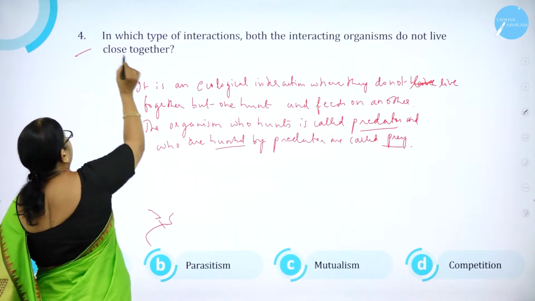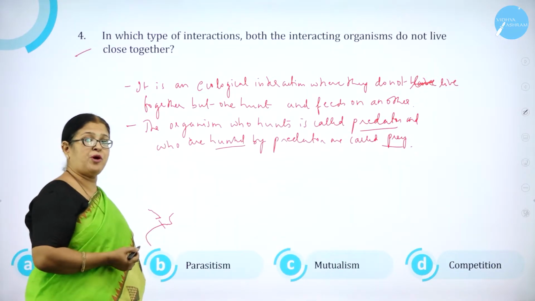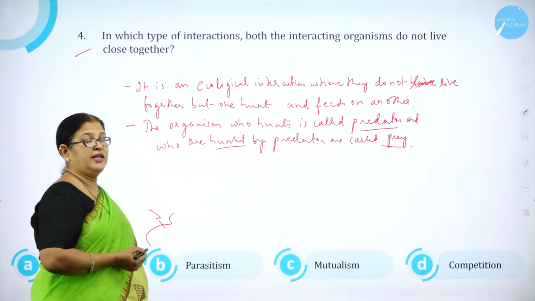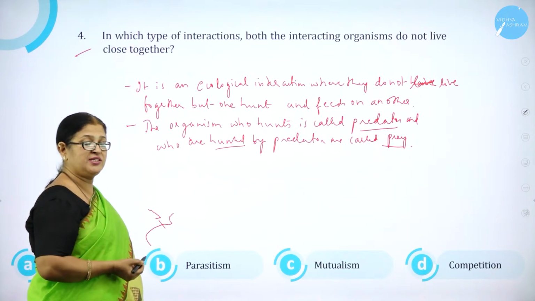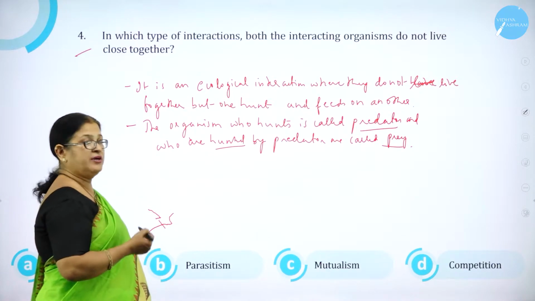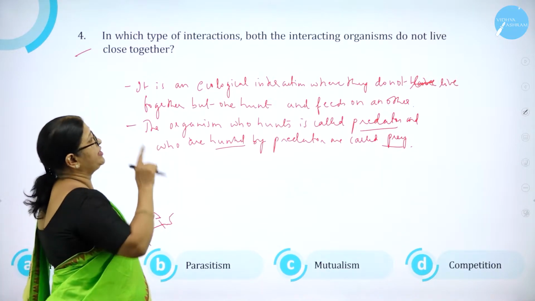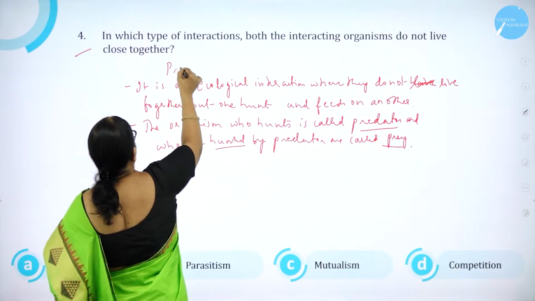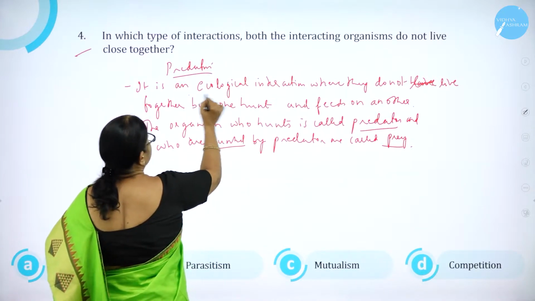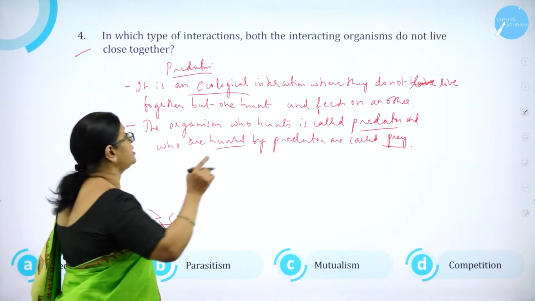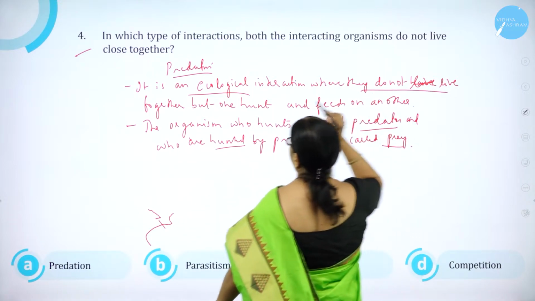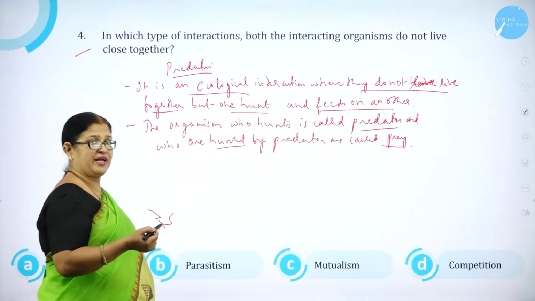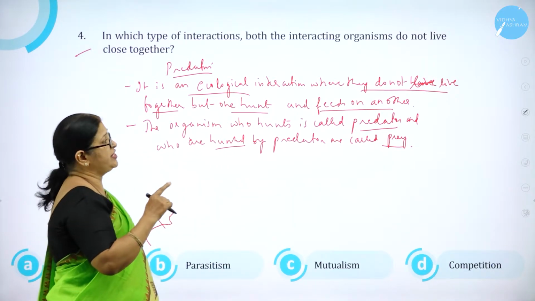Question number 4. In which type of population interaction do both the interacting organisms not live close together? Like we have parasitism, predation, mutualism, commensalism, competition, right? I think all of you know, in predation. It is an ecological interaction where they do not live together, but one hunts and feeds on the other. Predator and prey concept, right?